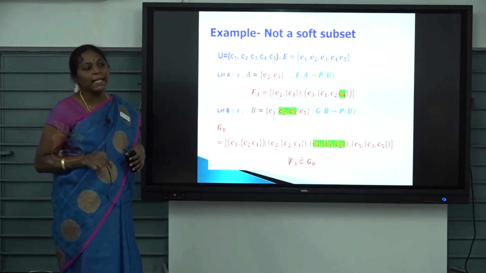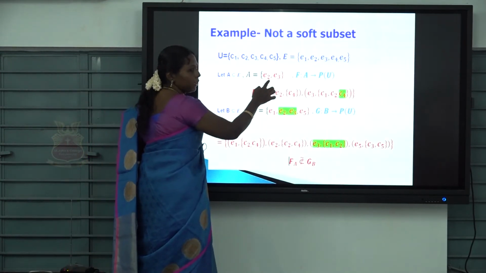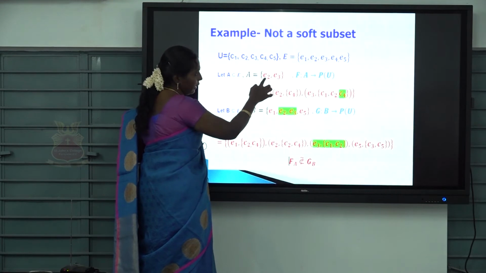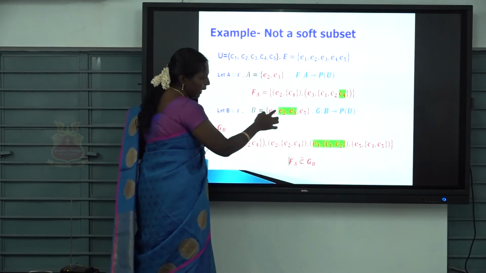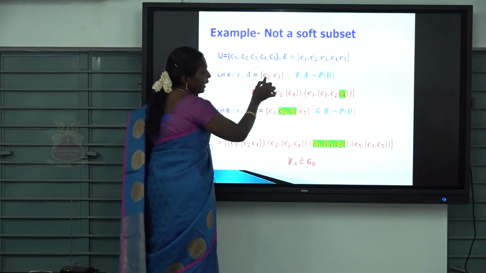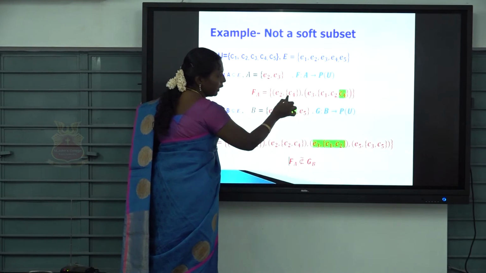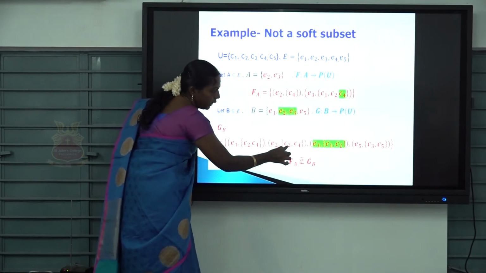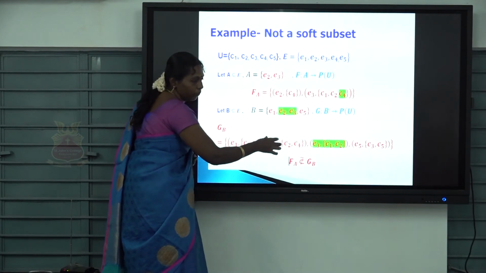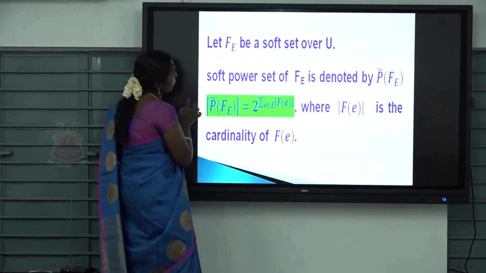Am I right? The next, you want to check that for every E belongs to A, F of E is contained in G of E. Here E2 I want to choose. F of E2, what do you have? F of E2 is C4 only. Here G of E2 is C2 C4. So here we have F of E2 is a subset of G of E2. Next I want to choose F of E3.